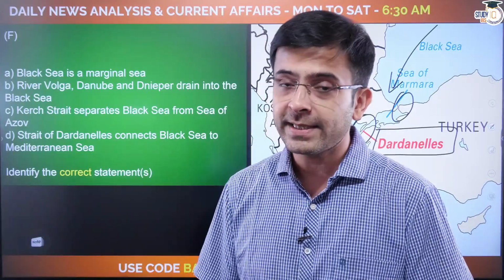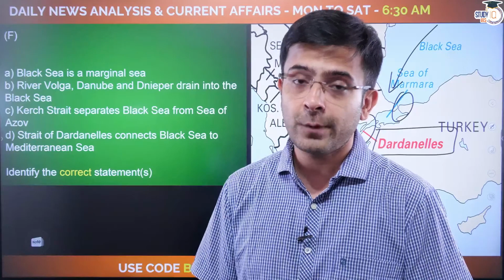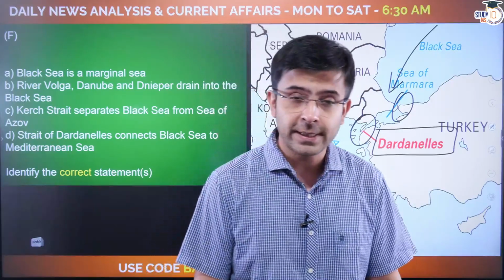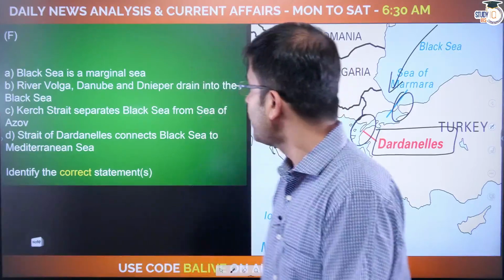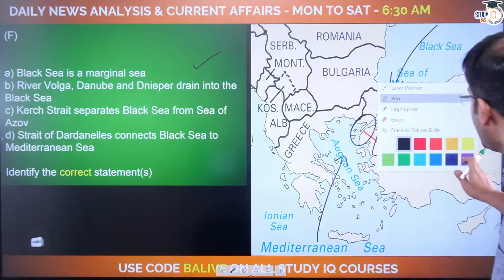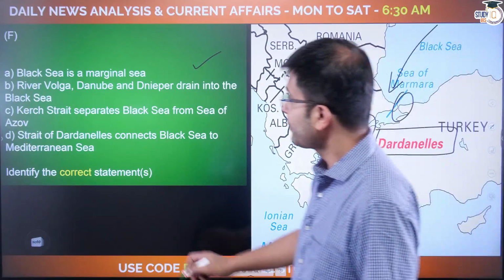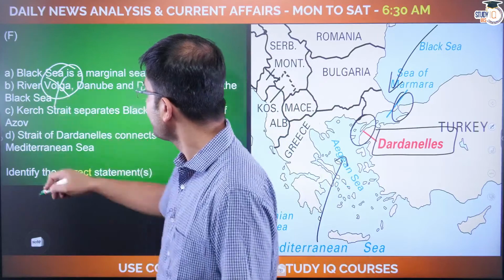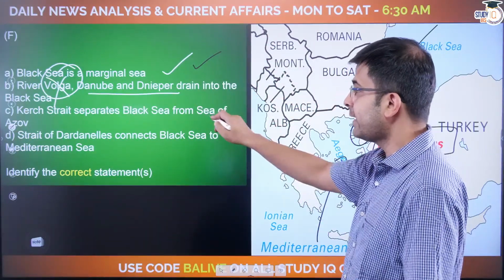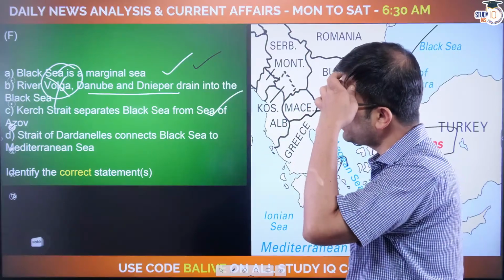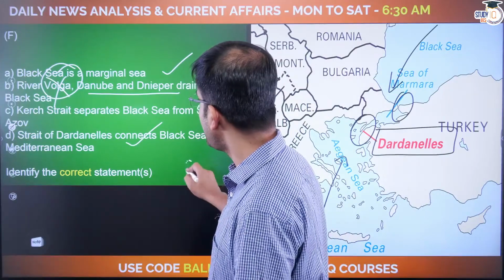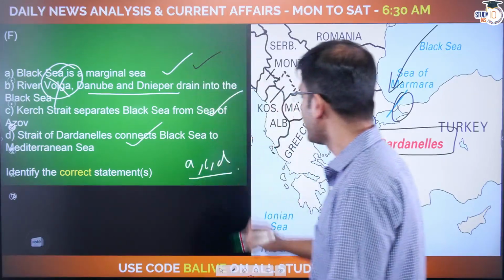So you're looking at two straits there, Strait of Dardanelles and Strait of Bosphorus, whereas the Kerch Strait separates the Black Sea from the Sea of Azov, right? So Black Sea is a marginal sea, true. Rivers Volga, Danube and Dnieper drain into the Black Sea. Unfortunately, no. Volga does not drain here. Danube and Dnieper do. Kerch Strait separates Black Sea from the Sea of Azov, correct. Dardanelles connects Black Sea to the Mediterranean Sea. Well, indirectly, yes, it does, which means your correct statements here are A, C and D, right?